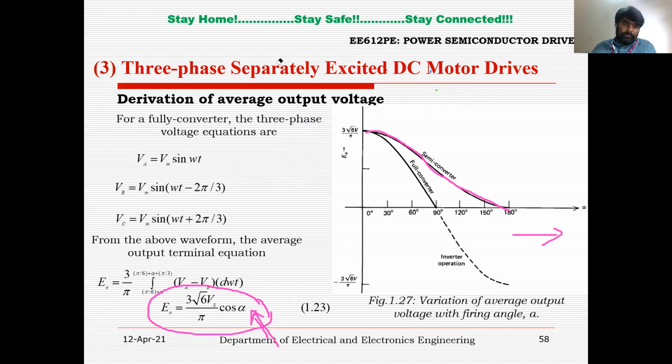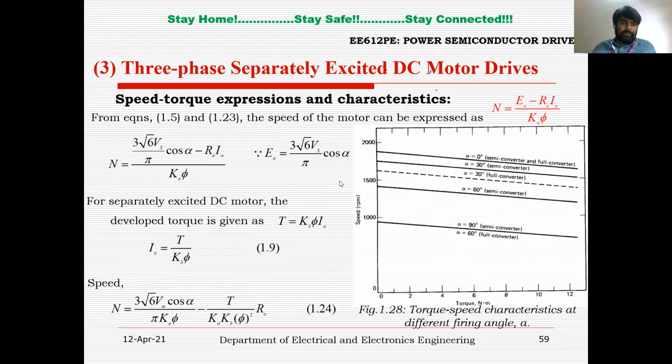Similarly, at alpha equal to 90 degrees, cos 90 is 0. So 0 by something will be 0. You can see the EA versus alpha like this. At alpha equal to 180 degrees, cos 180 is minus 1. So you'll get minus of 3 root 6 divided by pi into Vs. So you can see the variation like this. When alpha is less than 90 degrees, the converter will work as a rectifier. When alpha is more than 90 degrees, it will work in inversion operation, right? So this is about fully controlled converter and variation of EA at different firing angle alpha, right?